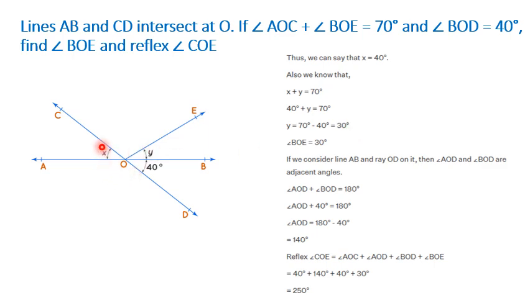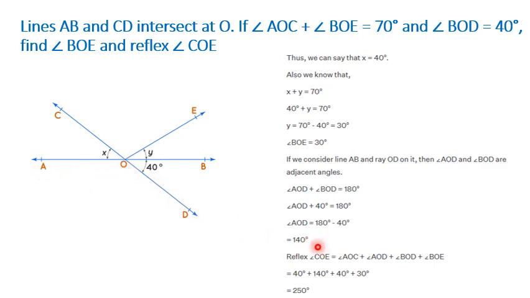Now we need to compute the reflex angle COE. That can be easily computed as Y plus 40 plus angle AOD plus X. That is, reflex angle COE will be angle AOC plus angle AOD plus angle BOD plus angle BOE. We know X is 40, Y is 30. So 40 plus 30 plus 40 plus angle AOD. Now angle AOD needs to be determined.